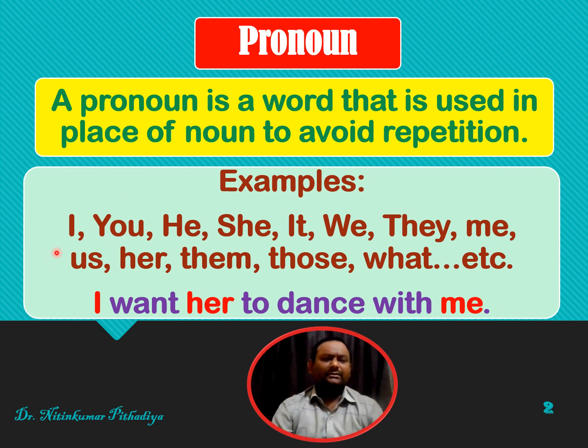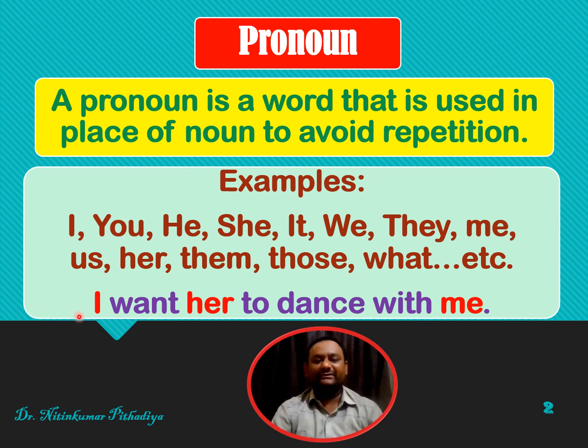Friends, you might have seen such words like I, you, he, she, it, we, they, us, them, those, what, etc. These words are the examples of pronoun. We many times use such words in the sentence to avoid the repetition of noun.